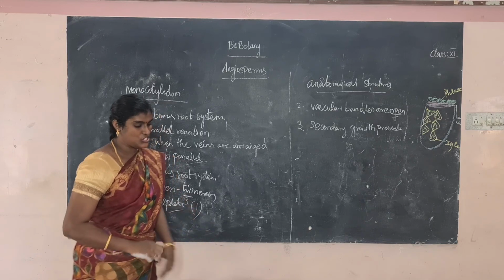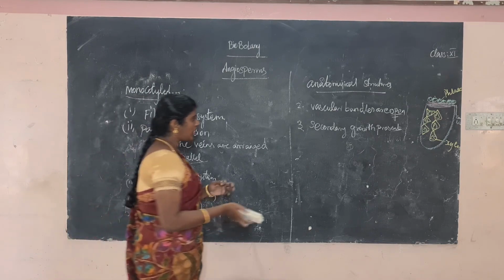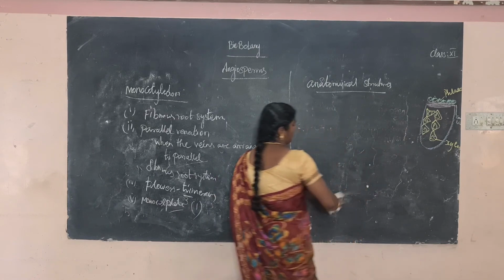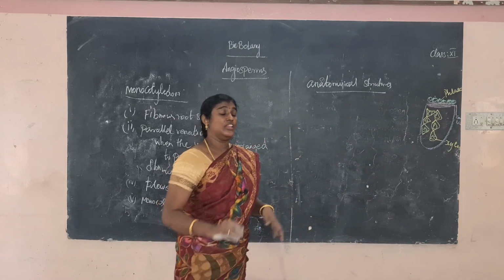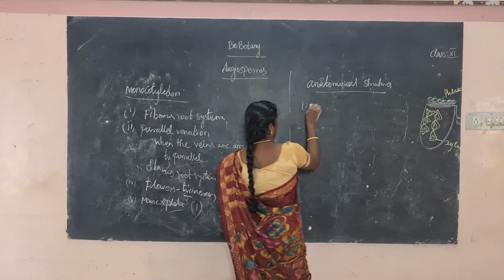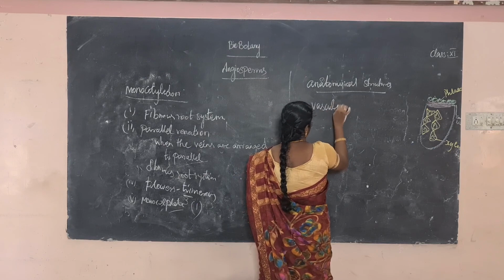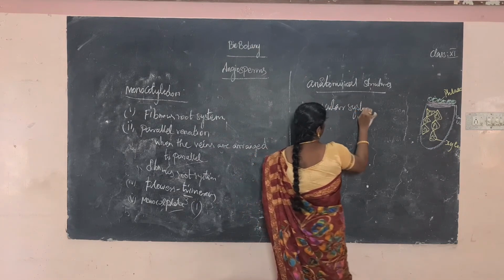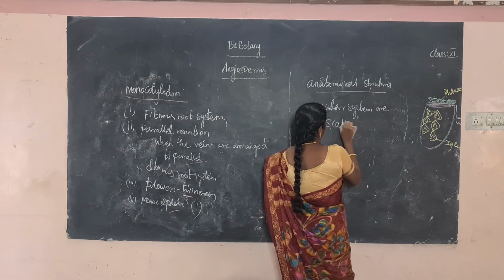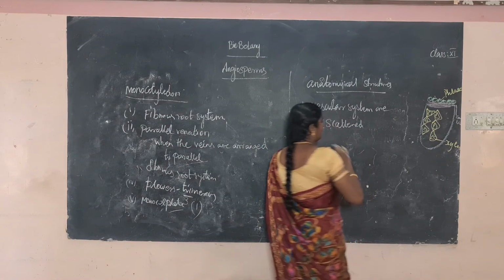Okay, so next, the anatomical structure: the vascular systems are scattered. What is the meaning of scattered? It means they are here and there.